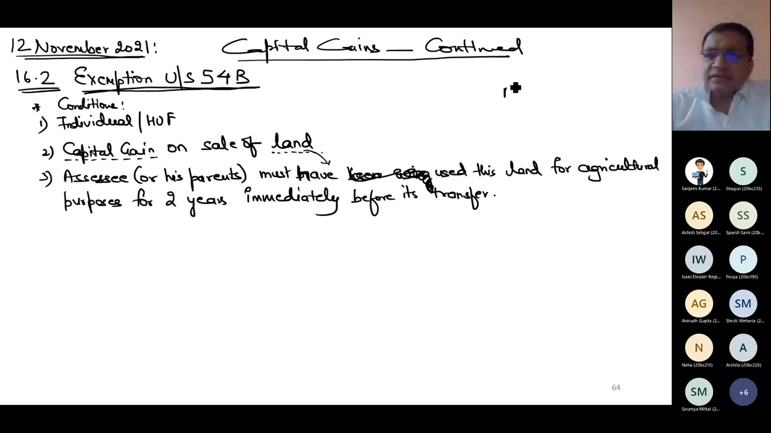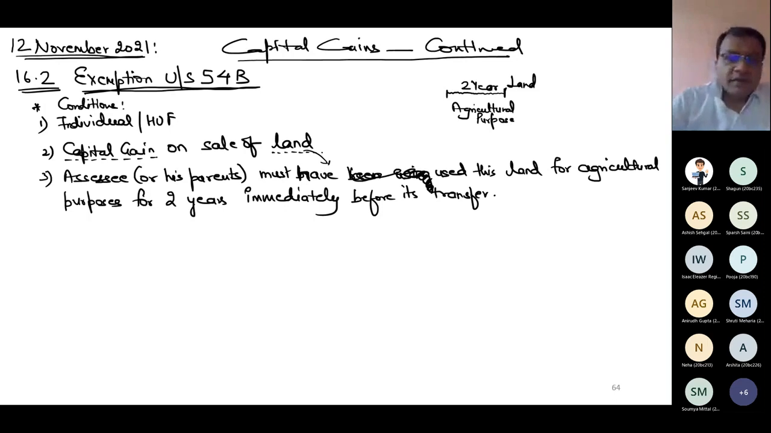If today I am selling this land, then immediately preceding this date, in the last 2 years, I must have used this land for agricultural purpose. So it is a theoretical condition only. It has no practical relevance. This must be given to us in the question. Otherwise, I cannot make any assumption about this point. Or if I want to make an assumption, I can make any assumption whether used for agricultural purpose or not. Both will be correct. But an examiner is expected to give clear-cut instruction on this condition number 3.